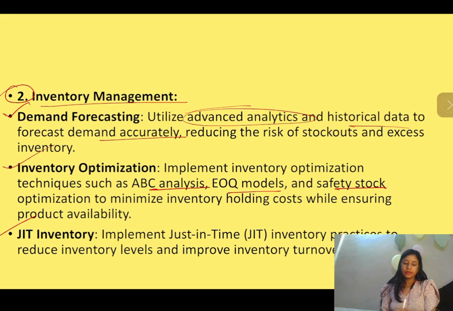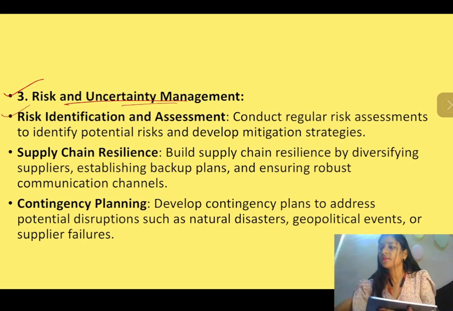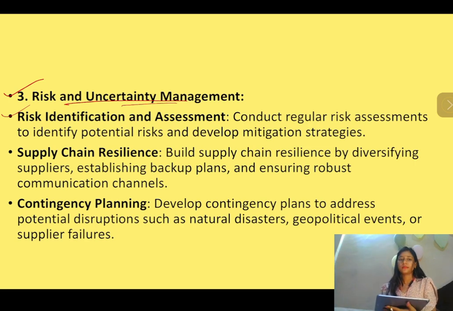Okay, so moving towards the risk and uncertainty management. So risk and uncertainty management means you need to manage the risk. In that, the first suggestion can be risk identification and assessment.